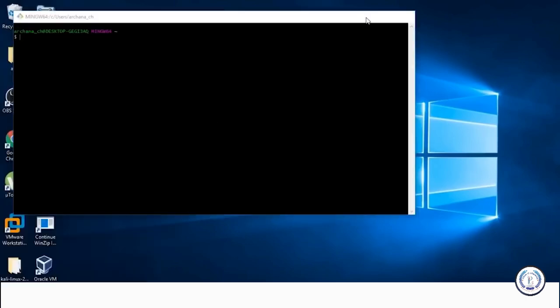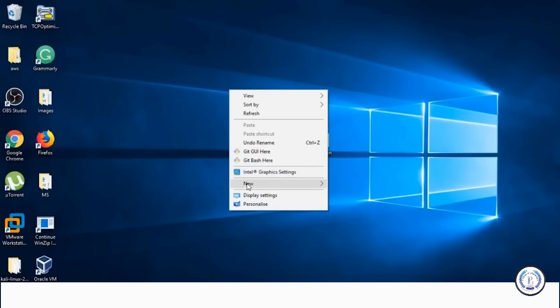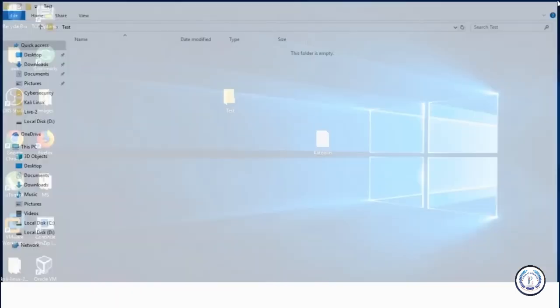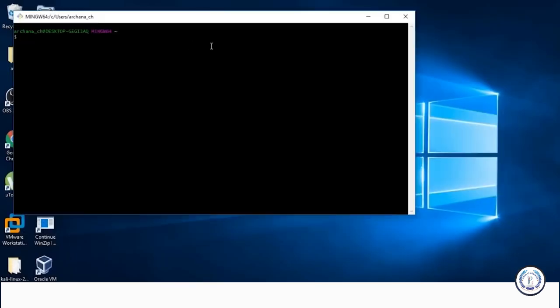Before that, let me go ahead and create a folder called text here. And as you can see, it's stored on my desktop. Right now it's empty. Anyway, let me go back to Git here and cd desktop test.